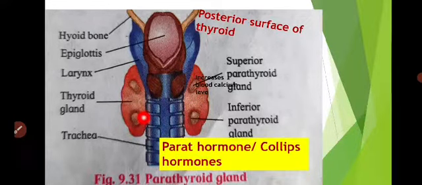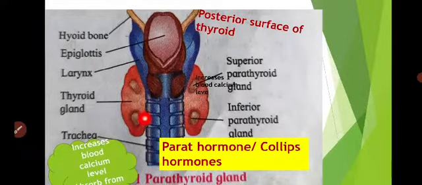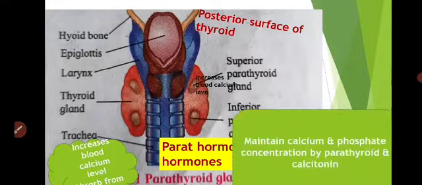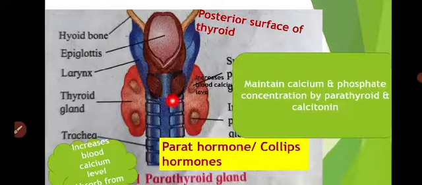Then it secretes parathormone, or Collip's hormone. It increases the blood calcium level, and the calcium is absorbed from the bones. So they maintain the calcium and the phosphate concentration by the parathyroid hormone and calcitonin. The parathyroid hormone and the calcitonin hormone are antagonistic.